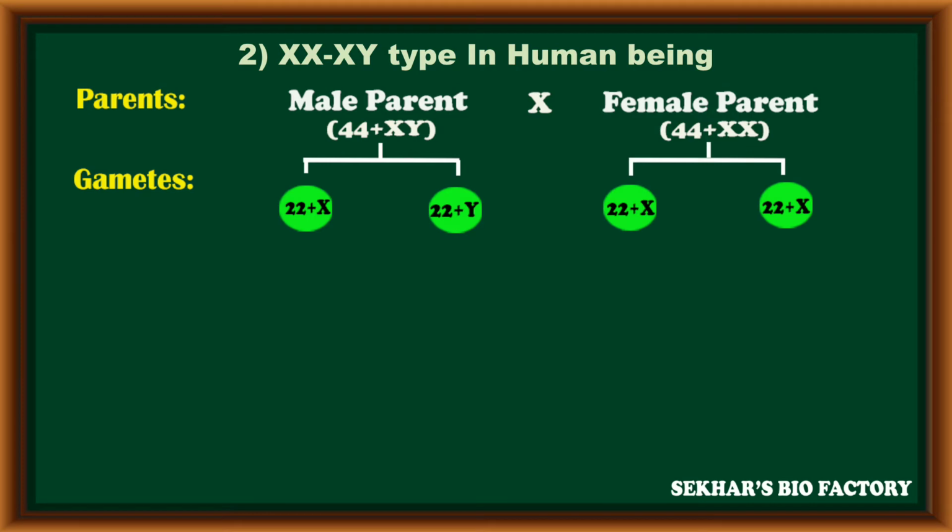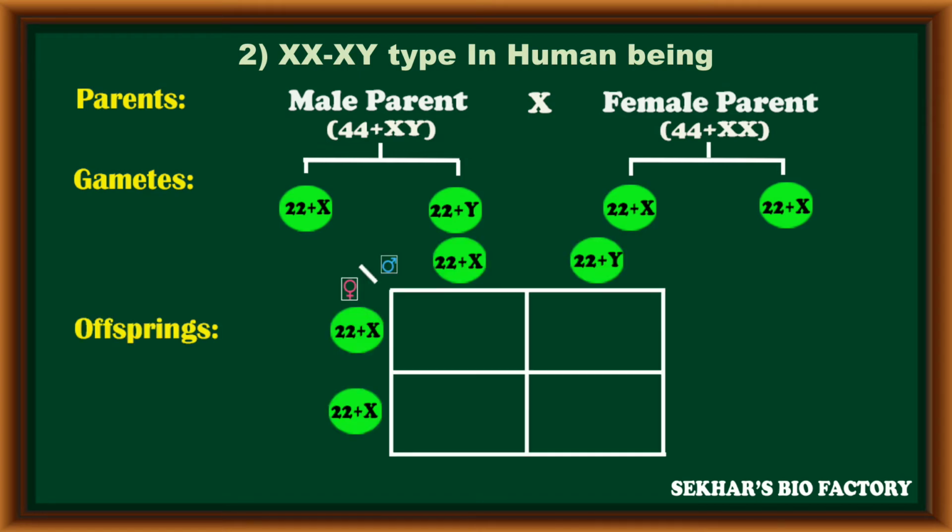So during gamete formation, the male parent can produce two types of gametes. In this, 50% of male gametes are with the X chromosome, and the remaining 50% of male gametes are with the Y chromosome. But the female parent can produce only one type of gametes. All these female gametes are with only the X chromosome.